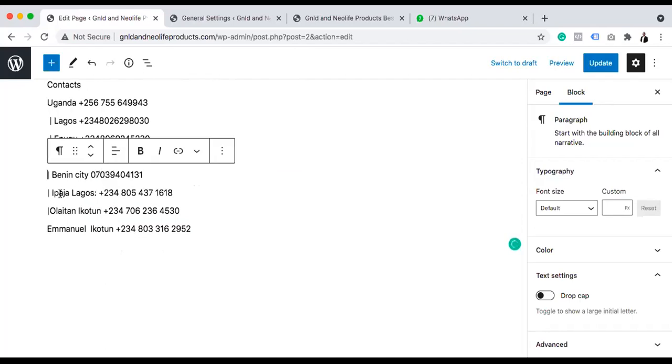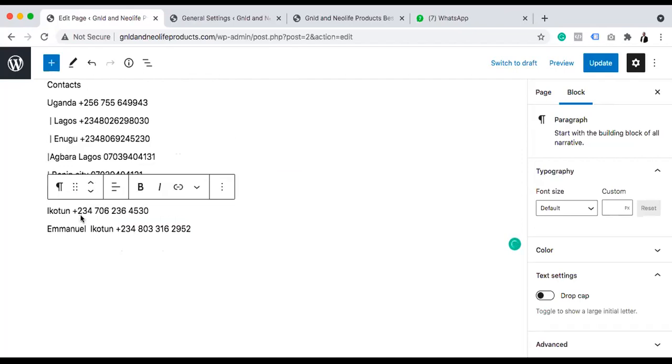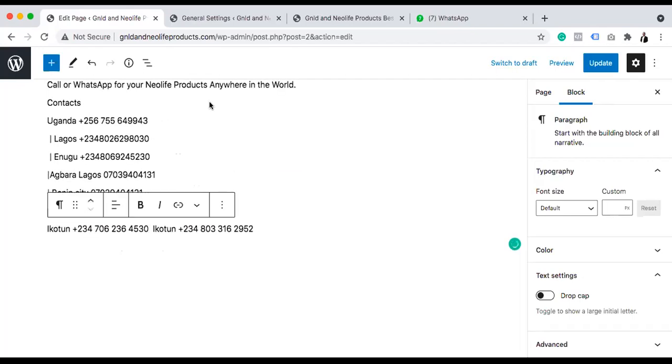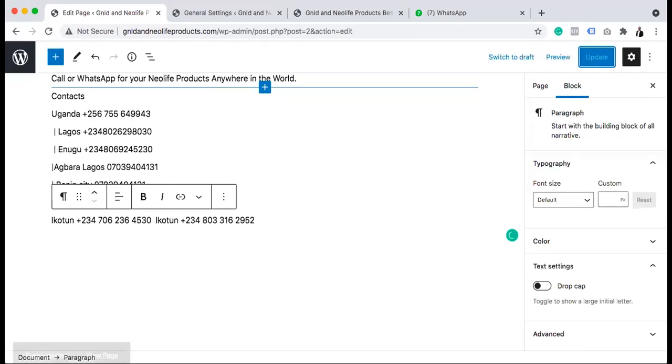It is Adejumo, Ipaja. Oh, I wasn't even putting other people's names. Let me just do it like this. So you can update this contact page later, really.